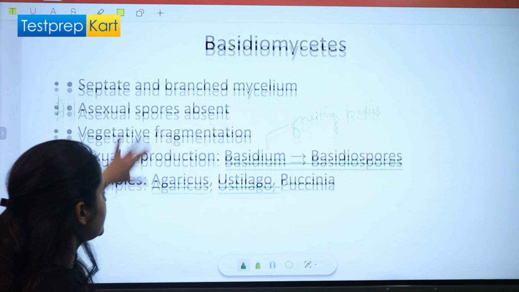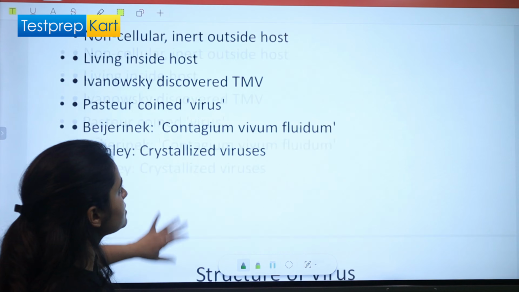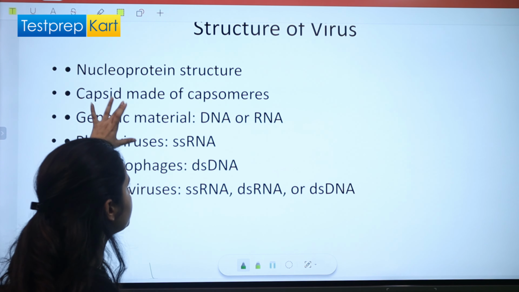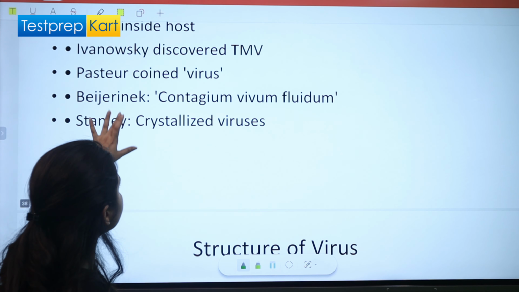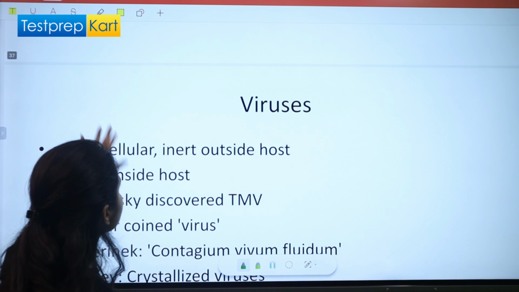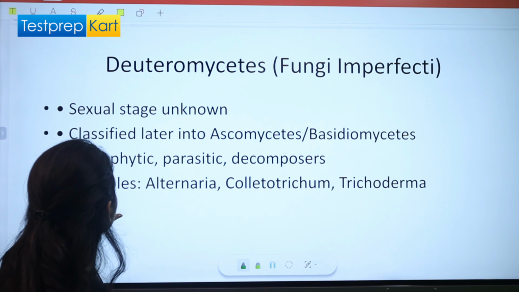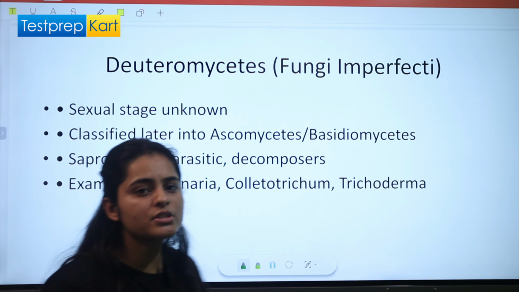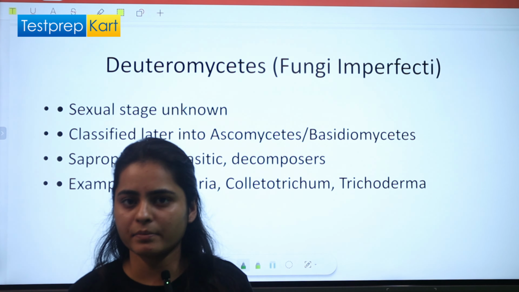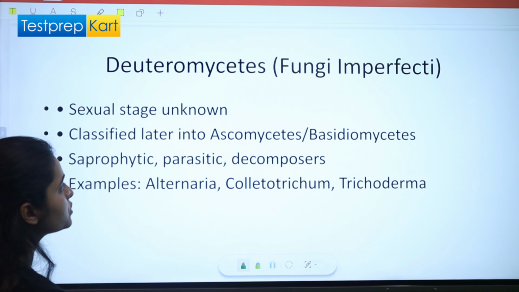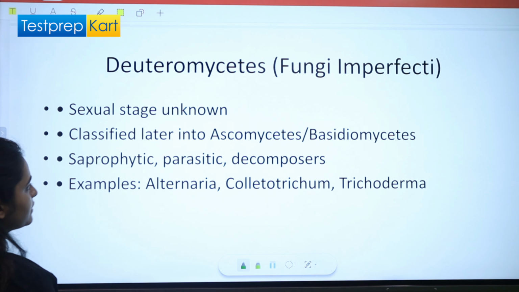Then last we have Deuteromycetes, which are also known as imperfect fungi, right? They are called imperfect because their sexual stage is unknown. Sexual spores are not there, sexual reproduction is not there, so that's why they are known as fungi imperfecta, right?